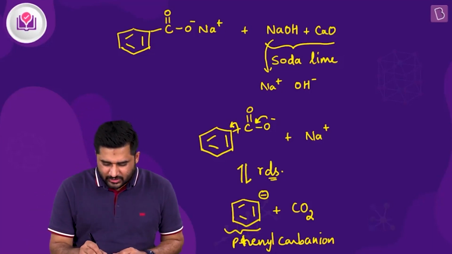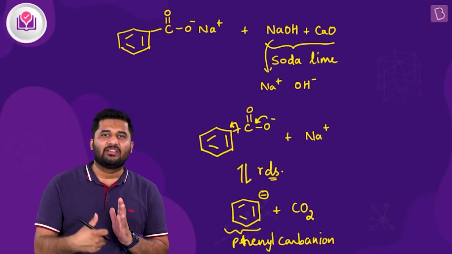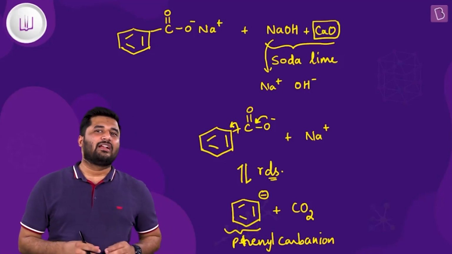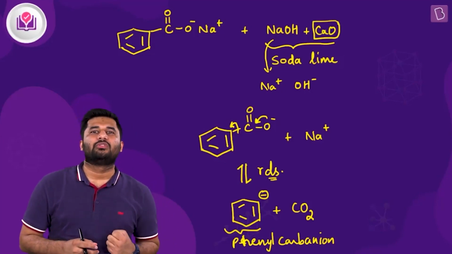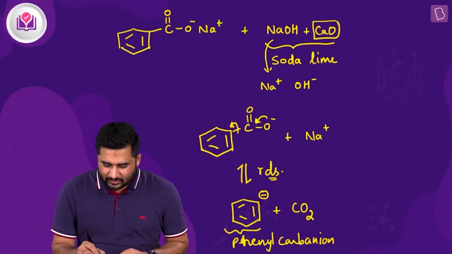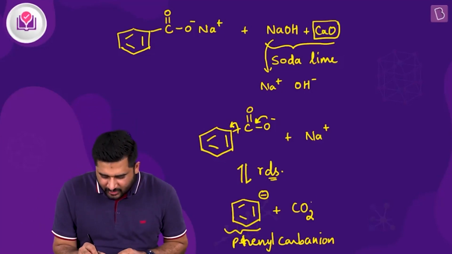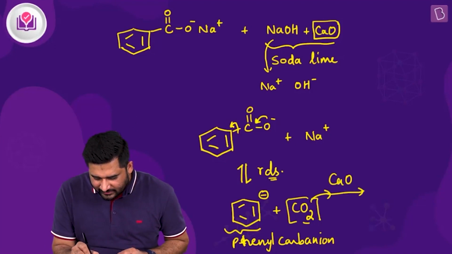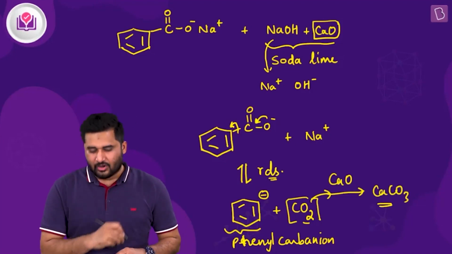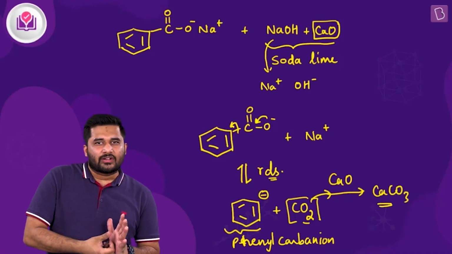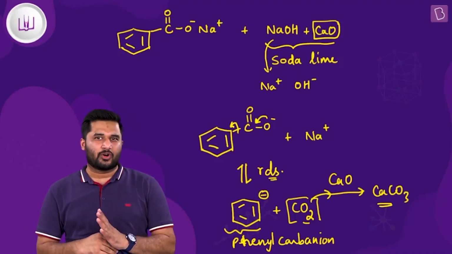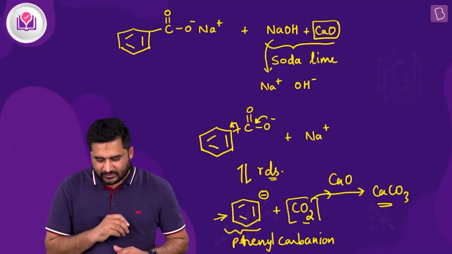So in order to make this reaction proceed in the forward direction, what we have used is calcium oxide. We know that calcium oxide is known to absorb CO2, thereby getting converted into CaCO3. So exactly the same thing happens here. This product, CO2, which is responsible for the backward shift of the process, is removed with the help of CaO, and thus it forms CaCO3. And since you are removing the product, as per Le Chatelier's principle, your equilibrium will shift towards the forward direction, thereby giving you more of this phenyl carbanion.